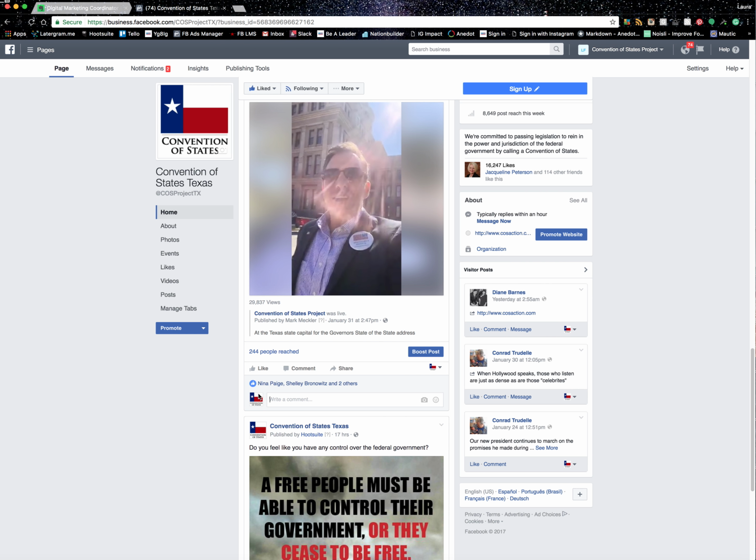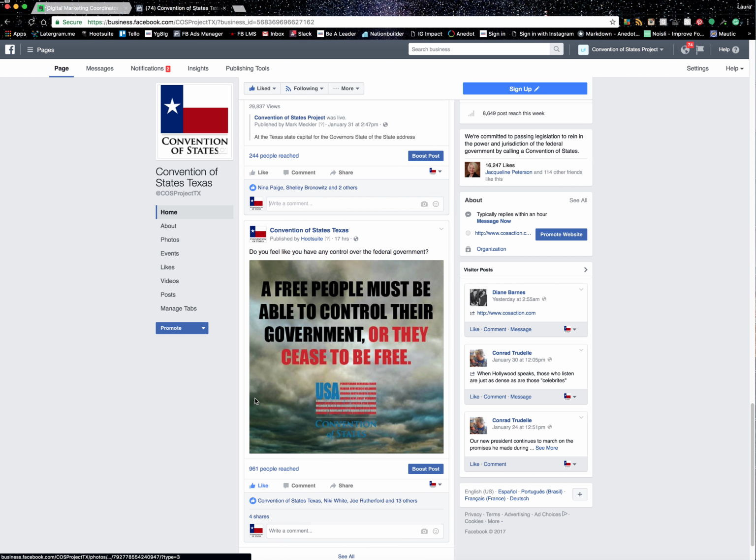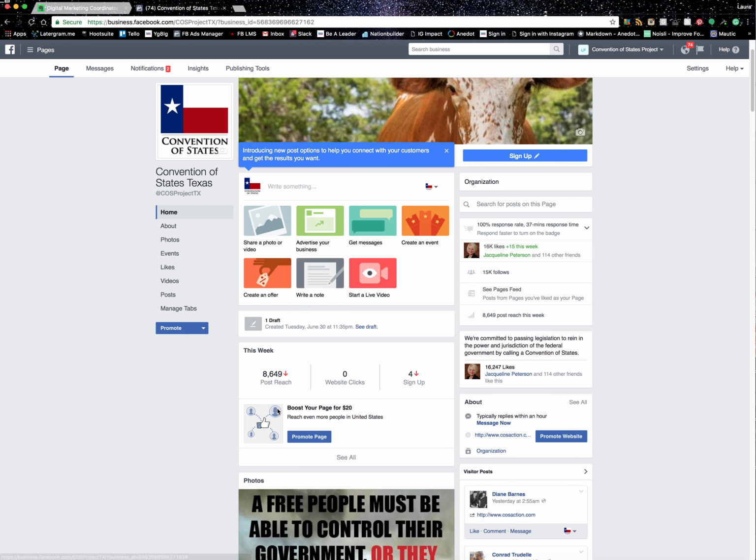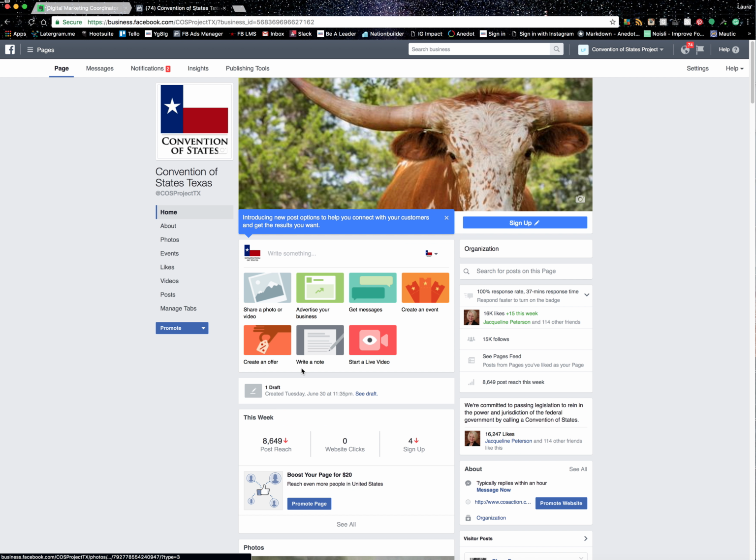Here's the Convention of States Texas logo, so that means that I would be posting as the Page. And if I posted up here, it would go down into the main comment section. That's what I really recommend doing when you're managing engagement, because we want people to know that we, as the Page, are paying attention to what they're posting and are interacting with them, and want to encourage them to engage with us as well.